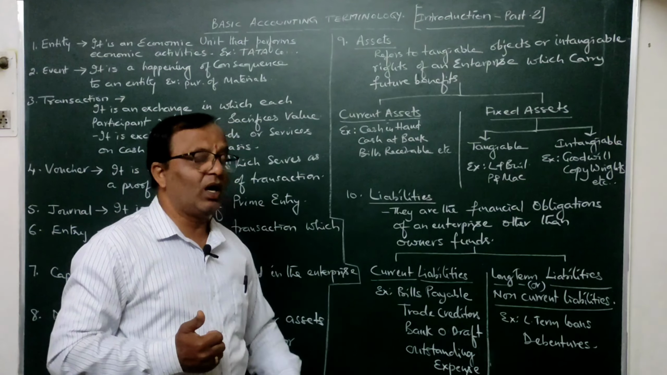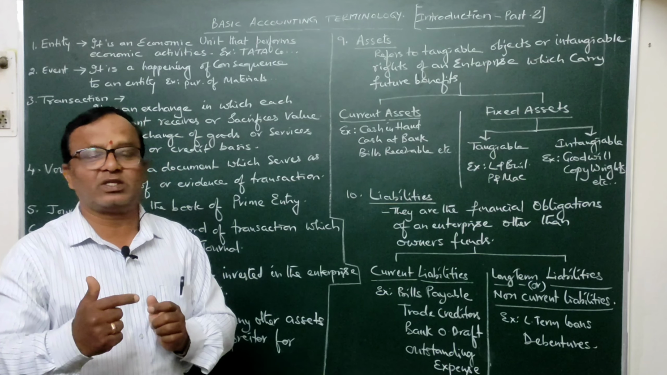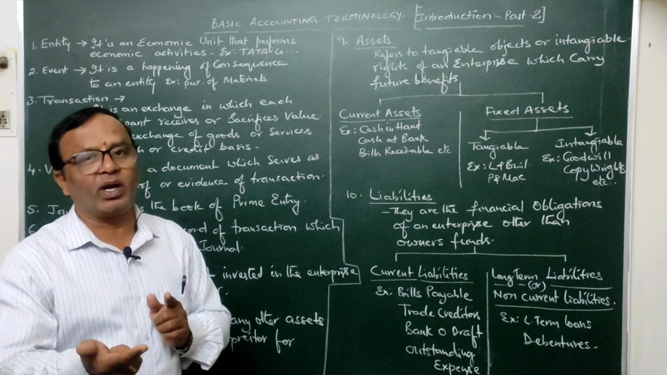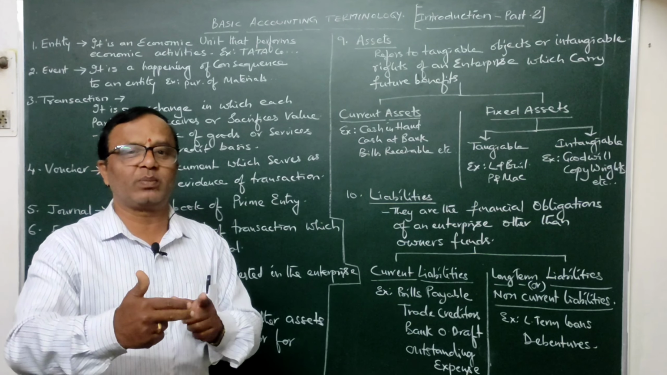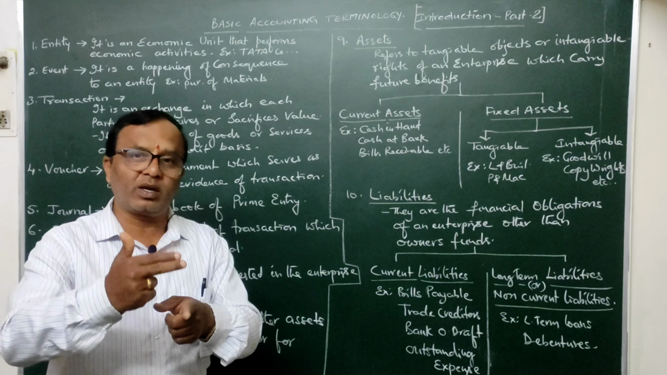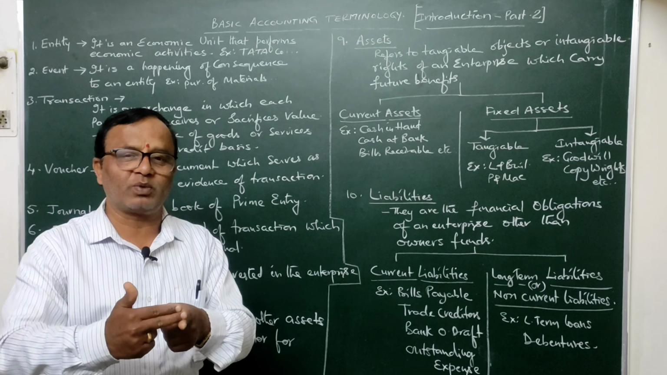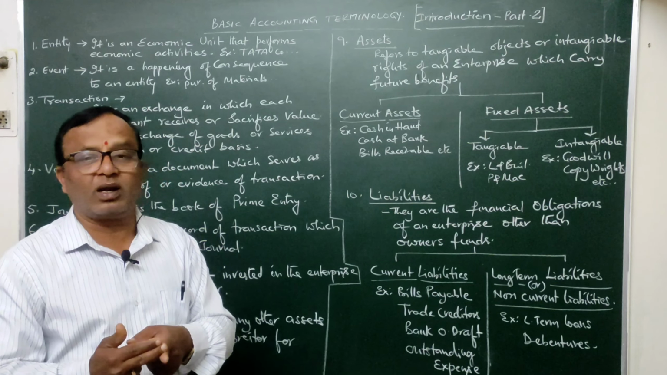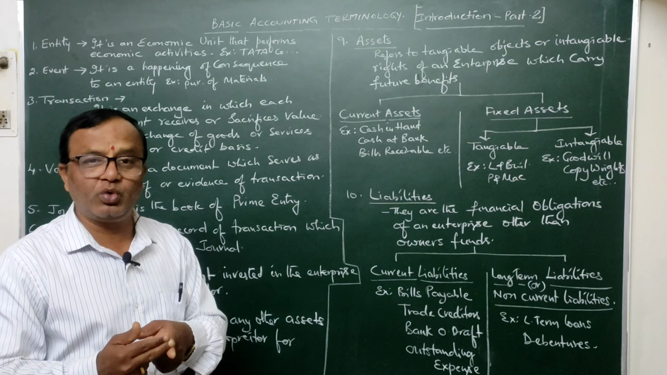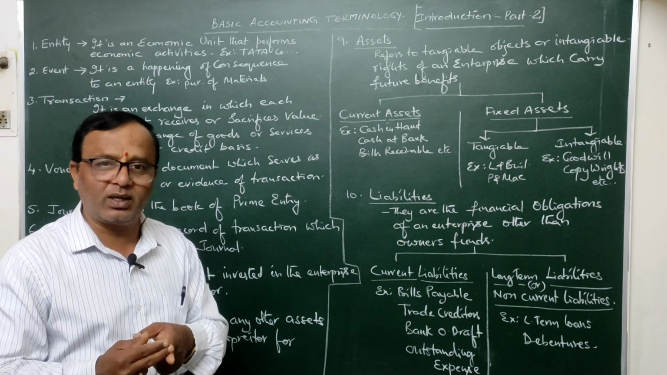So this particular term, outstanding expenses, means expenses due but not paid. That means it is an expense which you are supposed to pay but you have not paid till now. It is called an outstanding expense. For example, outstanding rent: rent due but not paid is outstanding rent.